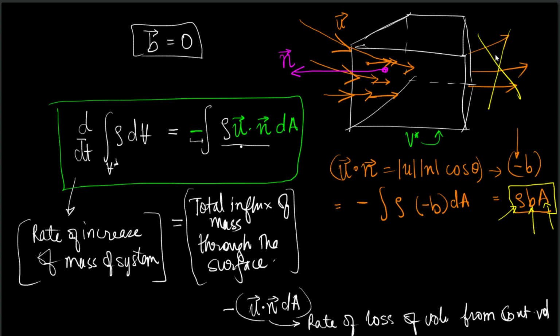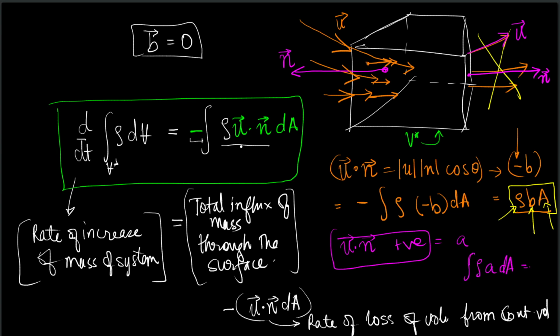Alright, if we have these terms existing, the normal vector is something like this. So over at this face, u dot n is definitely positive because the u direction and n direction are sort of aligned. The cos theta will be a positive number because theta is less than 90 degrees. So this term will be positive, right? Let us call it a. Then when you put the values over here, you will get the integral of rho a dA, which equals rho a if the velocity and the normal vector are perfectly aligned.